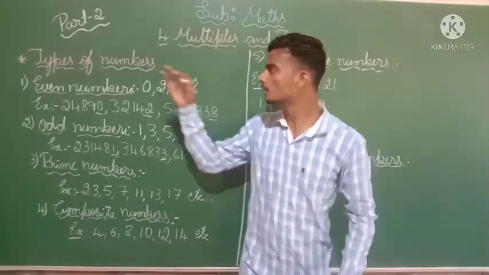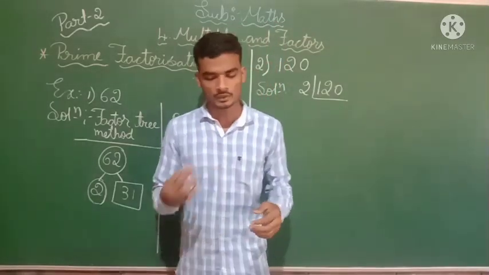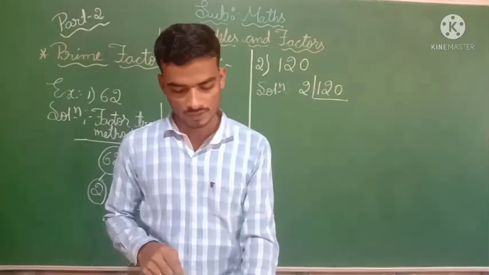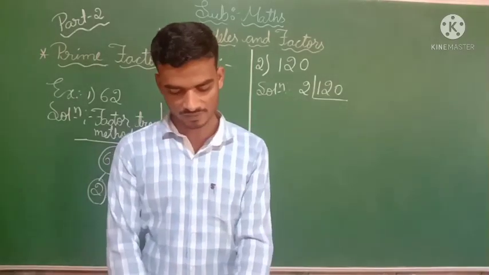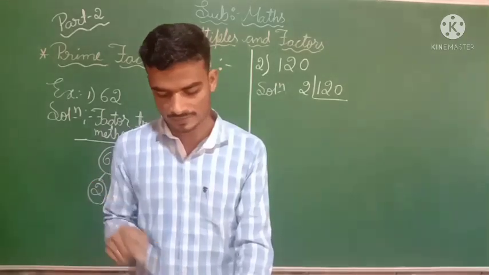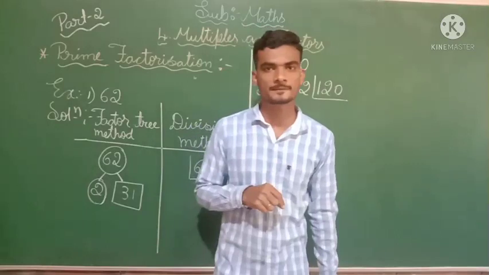So this is all about types of numbers. Dear students, now let us discuss prime factorization. What does prime factorization tell? Writing a number as a product of factors that are prime numbers is called prime factorization.